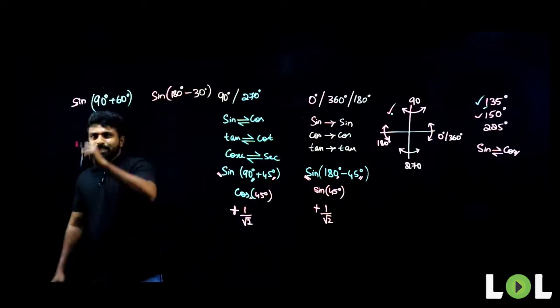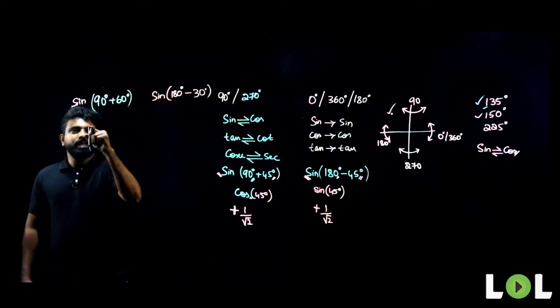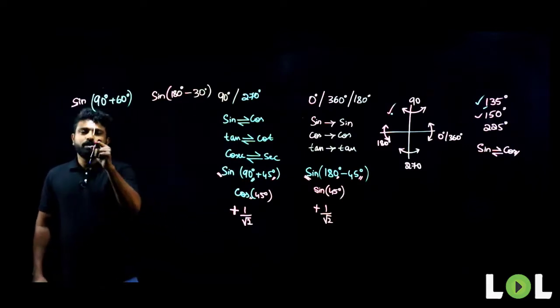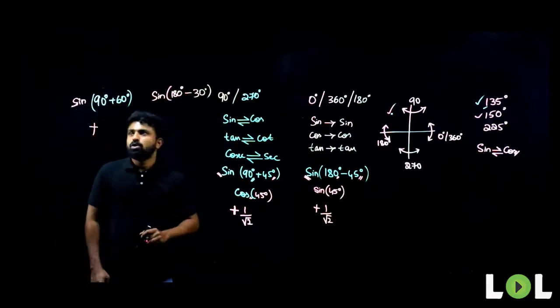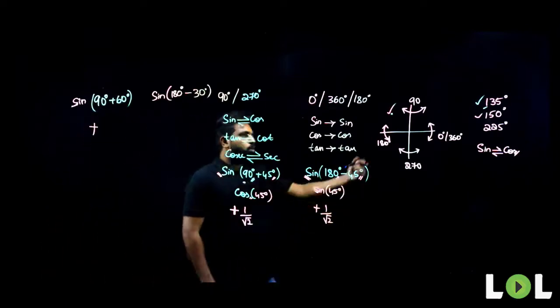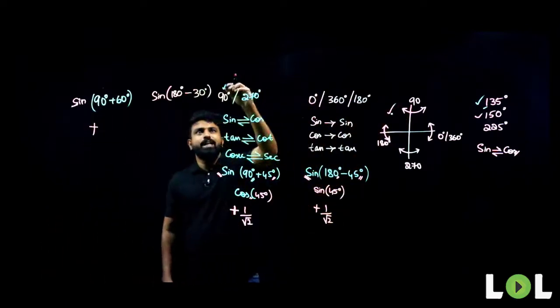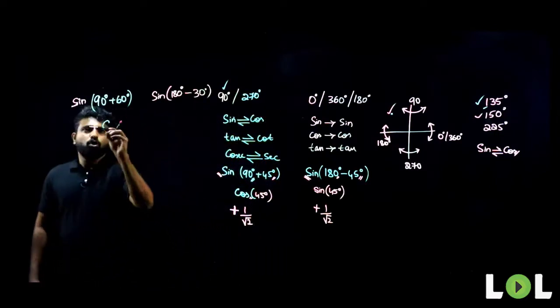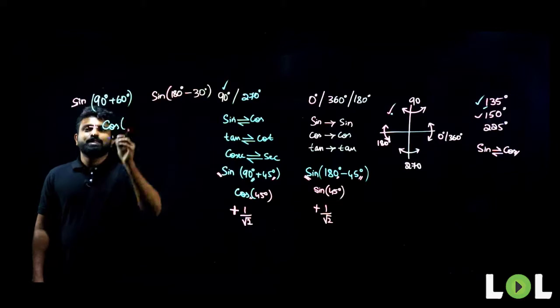Since it is in the second quadrant, what will be the sign here? It will be positive. Now, as I told you, whenever it is moving about 90 degrees, sine will change to cos. So, this will be plus cos of 60 degrees.